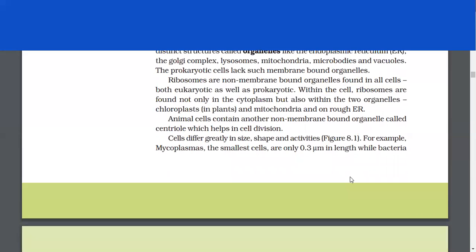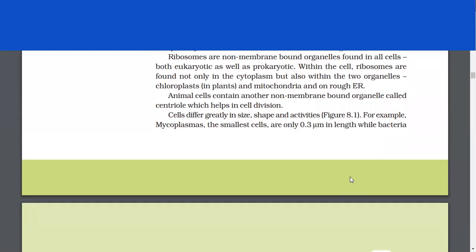Ribosomes are non-membrane-bound organelles found in all cells, both eukaryotic as well as prokaryotic. Within the cell, ribosomes are found not only in the cytoplasm but also within the two organelles, chloroplasts and mitochondria, and on rough ER. Animal cells contain another non-membrane bound organelle called centriole, which helps in cell division.